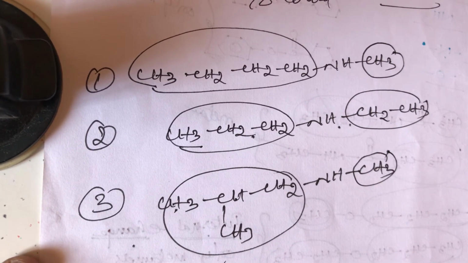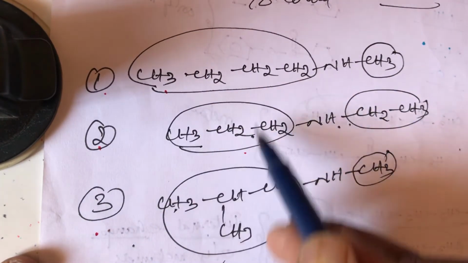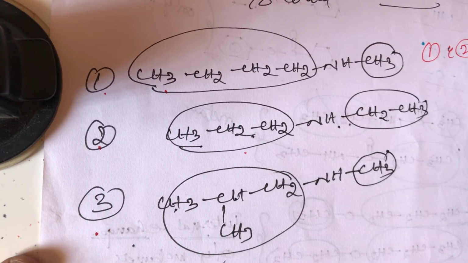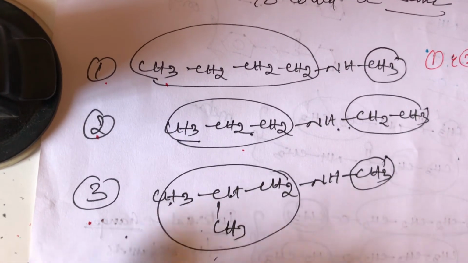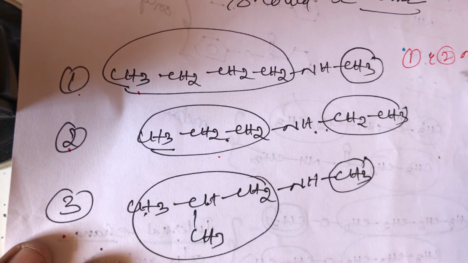What is the difference between structure 1 and structure 2? Structure 1 and structure 2 are only metamers.